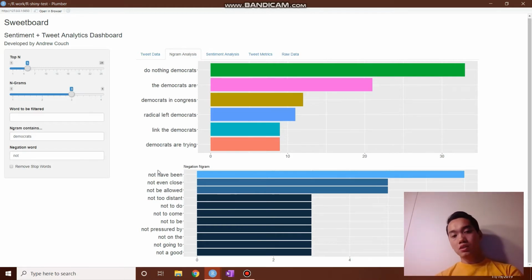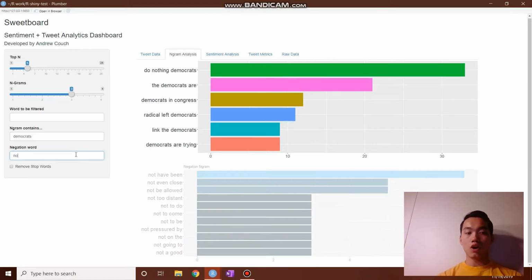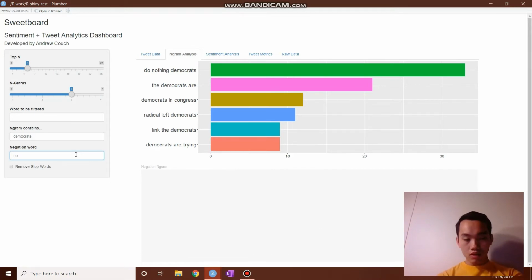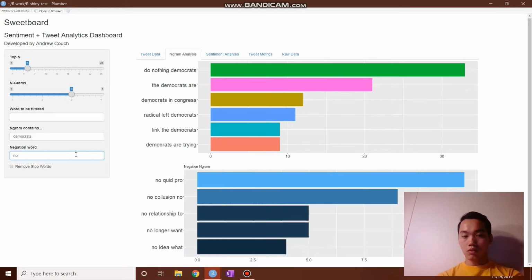Additionally, you may notice the bottom chart, which is a negation engram, and what this finds is the first word, it'll find engrams that contain whatever word it is. So right now it's the negation word, so any trigram that the first word contains not, right? So not, have been, not even close. And it's a common thing to analyze word associations with negations. So another negation word would be no. So we'll see that. So no quid pro quo, no collusion, no relationship, stuff like that.